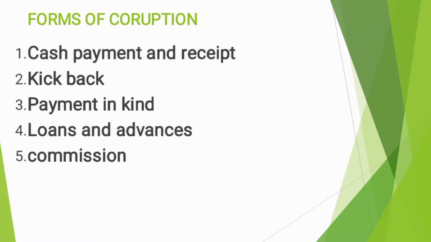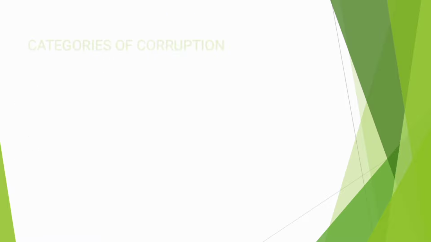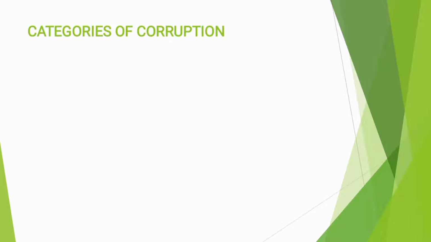These are the 5 forms of corruption that we have: cash payment and receipt, kickback, payment in kind. Note the difference between kickback and payment in kind. They both involve services. Then we have loans and advances. Then we have commission.